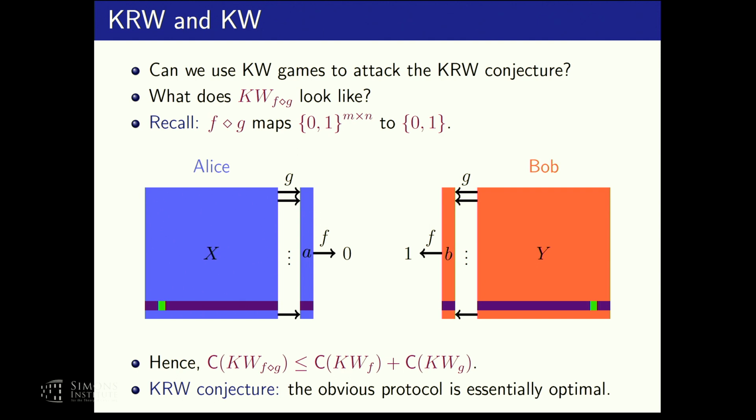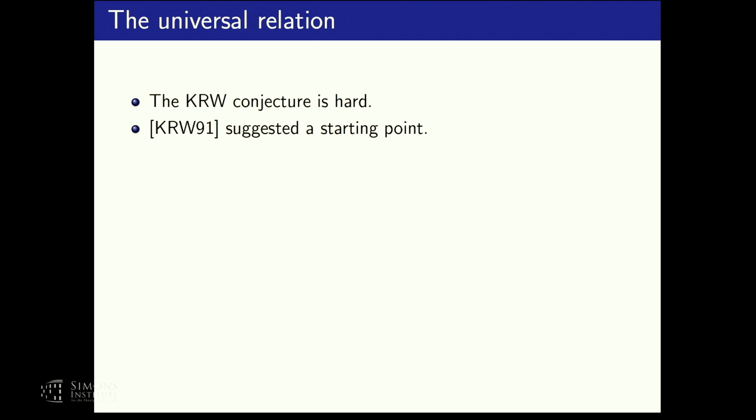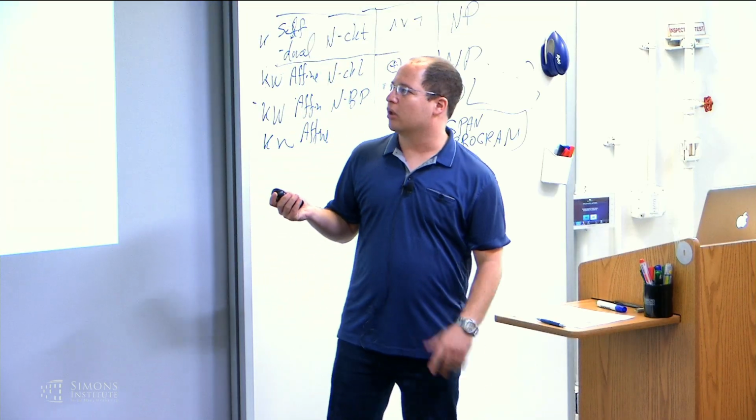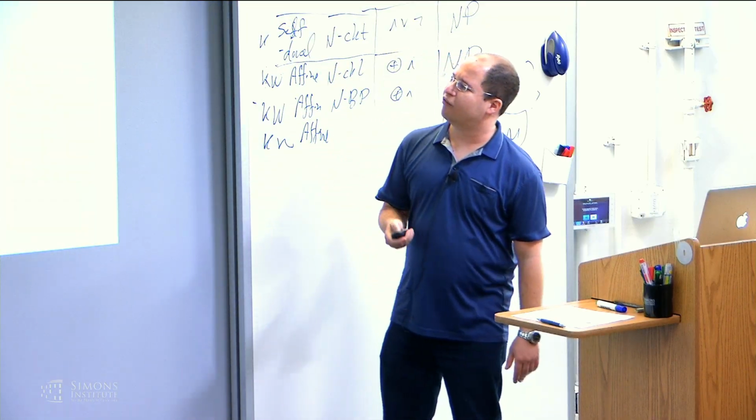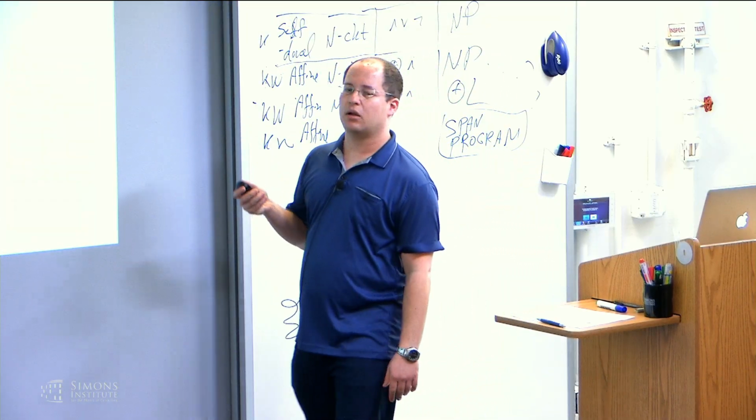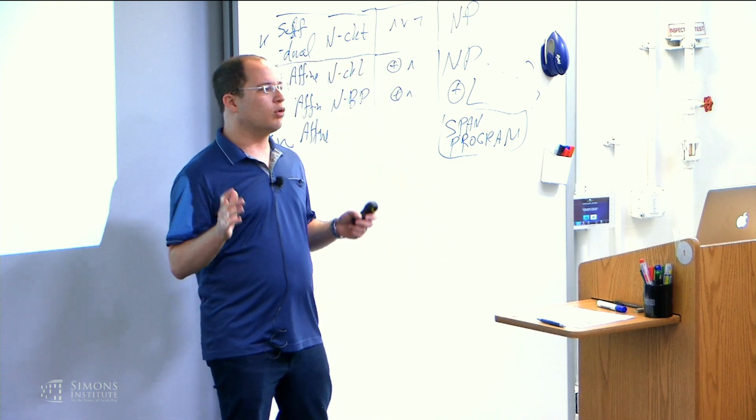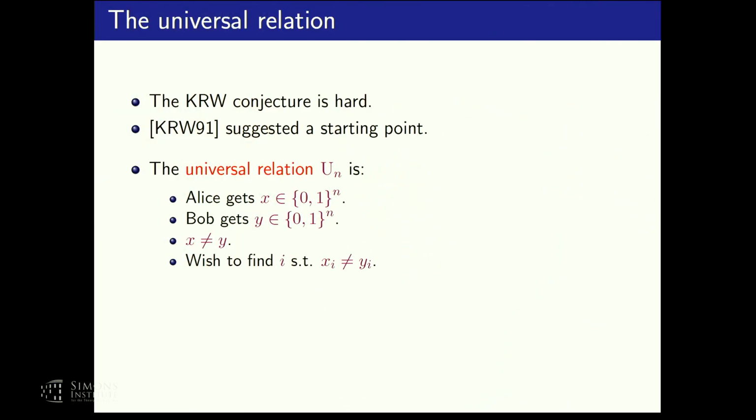Obviously this is a hard question. So KRW also suggested a starting point, something that would allow us to get a handle on this question. To that end, they defined what's called the universal relation. The universal relation is a communication problem that is a simplification of KW relations. What it says is the following.